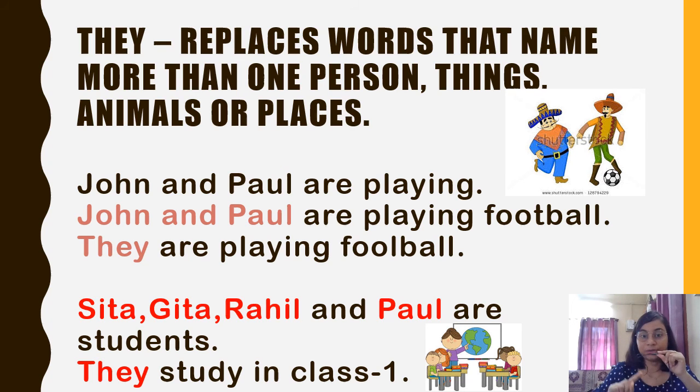We use they in place of more than one person, thing, animals or place names. Like Sita, Geeta, Rahil and Paul are students. If we write Sita, Geeta, Rahil and Paul study in class 1, it becomes a very long sentence. So instead of all the names we can write, they study in class 1.